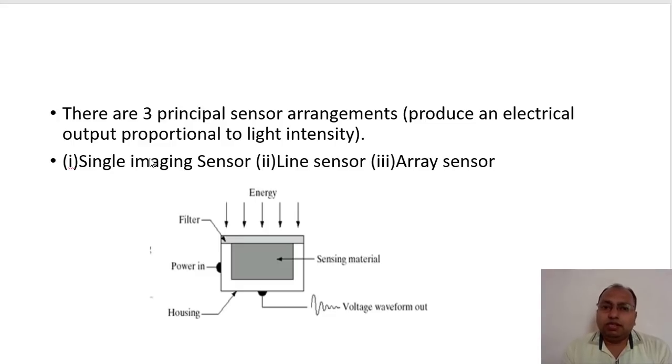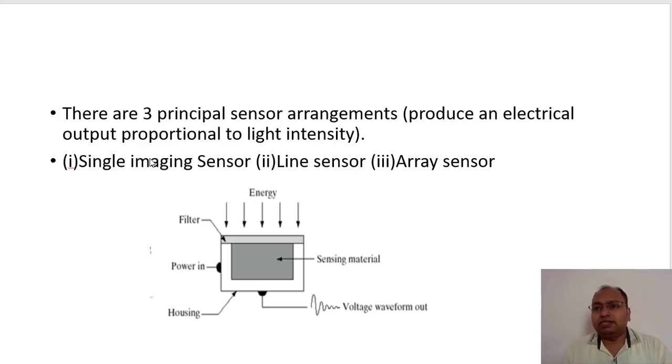So the first type is a single imaging sensor. There are three types of sensor: first is the single image sensor, the second is the line of image sensors, and then the array of image sensors. A single image sensor is a sensor which accepts the light intensity, a single sensor.